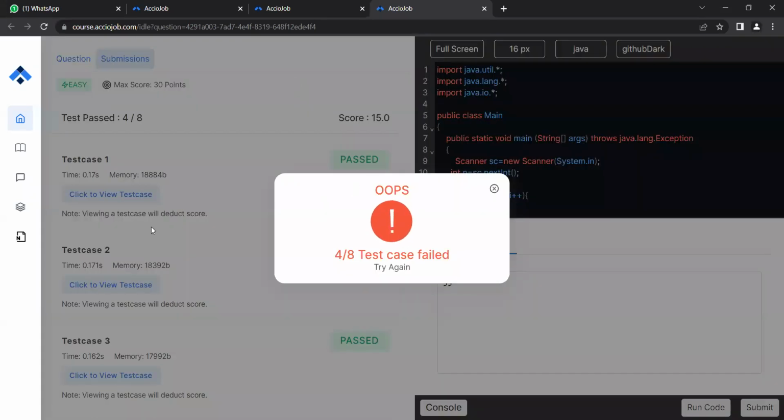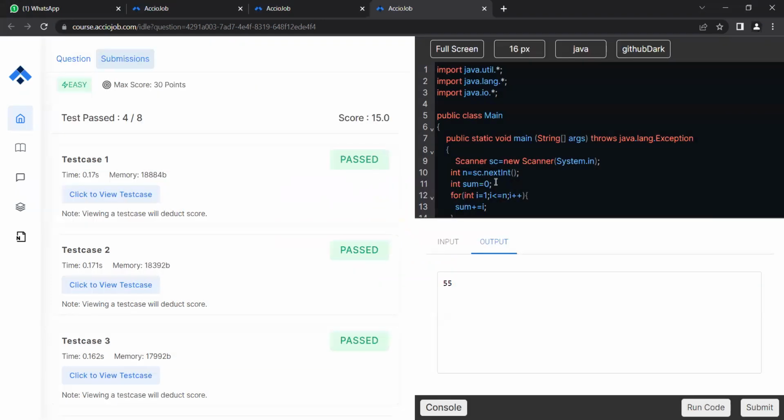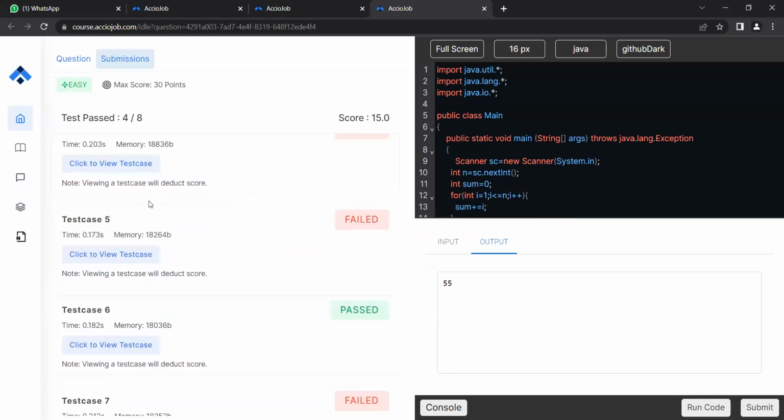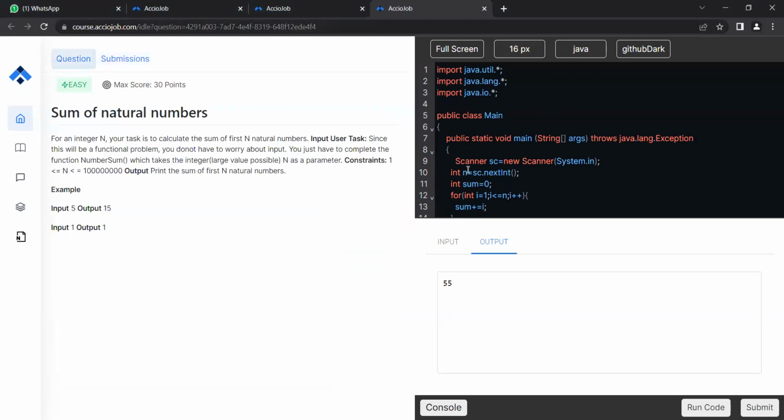Okay, some test cases failed. N is not given. I gave N, right? Let's check which test cases are failing. Use long, yes.